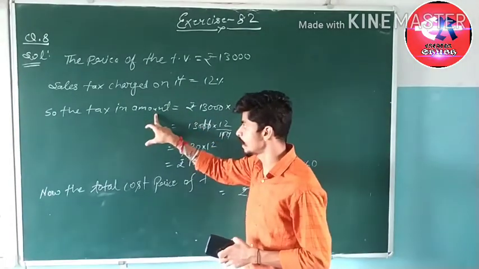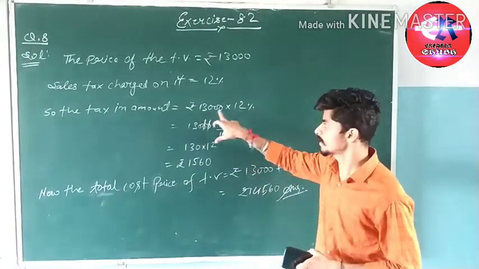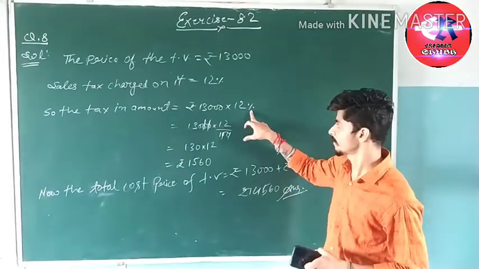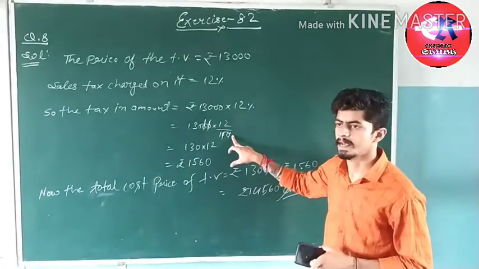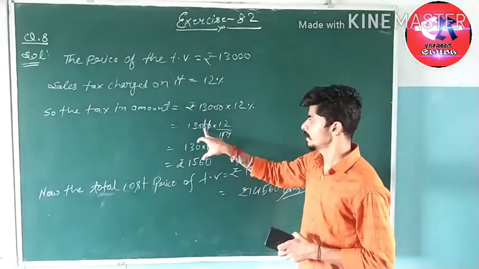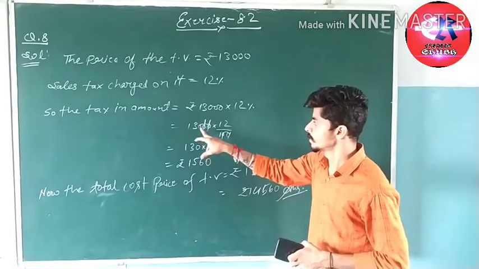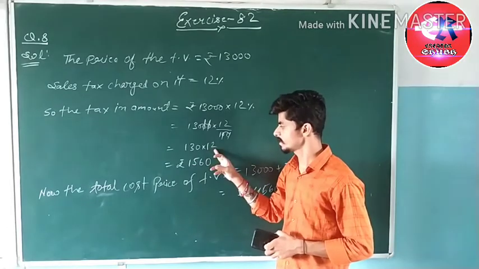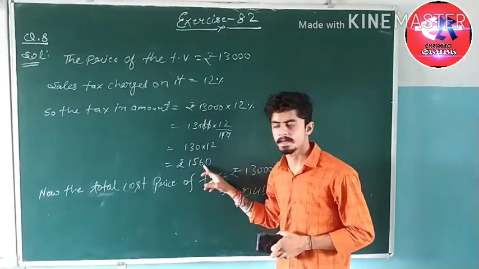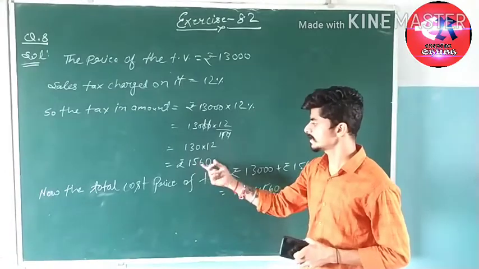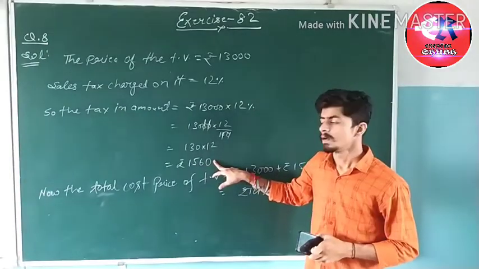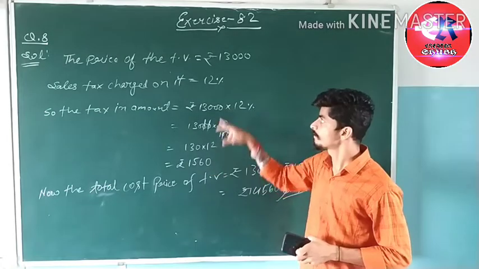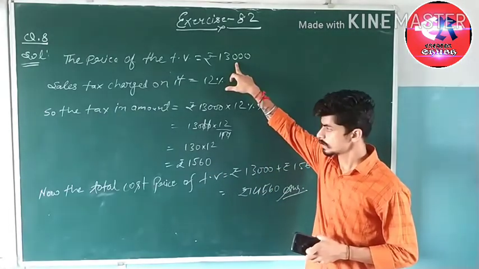So the tax in amount is equal to 12% of rupees 13,000. So 12 upon 100, because we are putting the sign of the percentage here, so we have to take 100 as a denominator. Now the 00 and 00 will be cut from there, so 130 into 12 will be remaining here. When we multiply these numbers, the product becomes 1560. So this is the tax which the customer has to pay to the shopkeeper after the cost price.